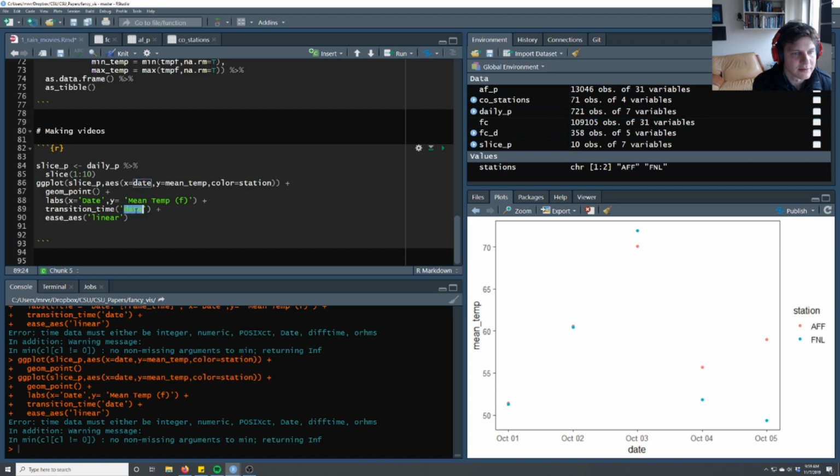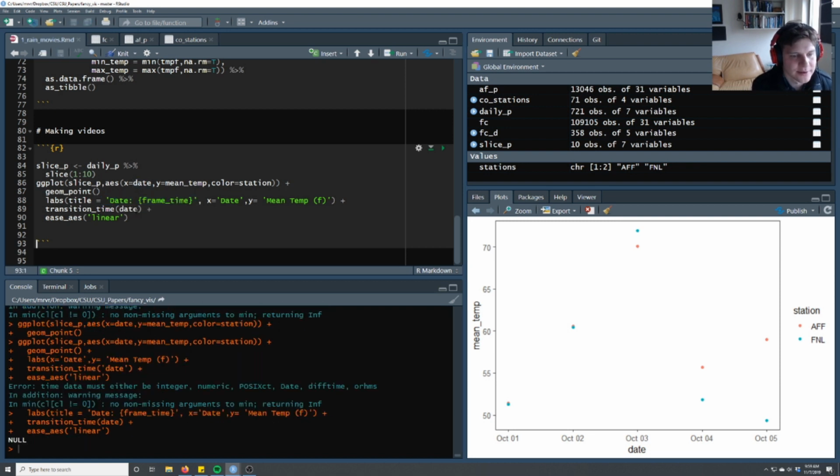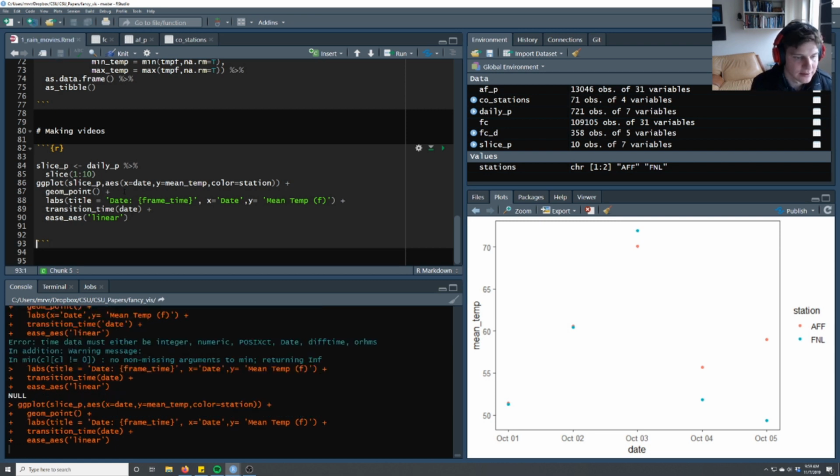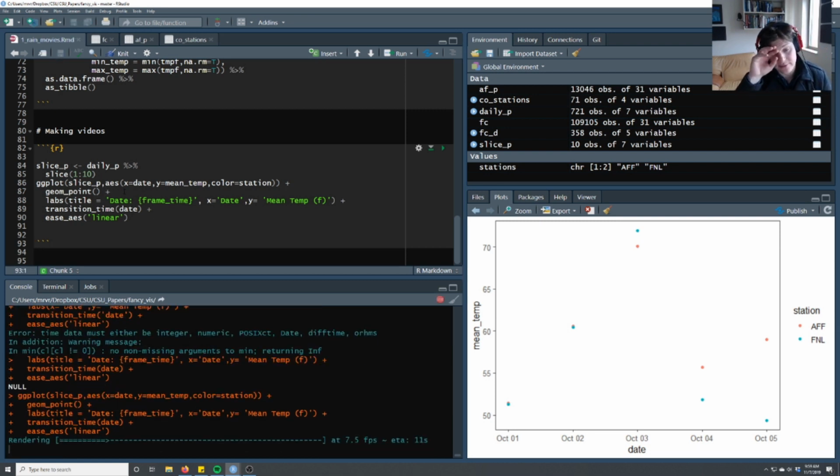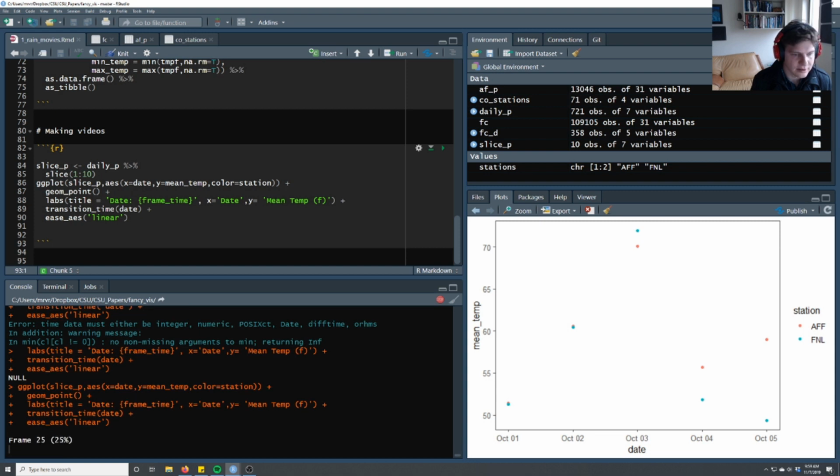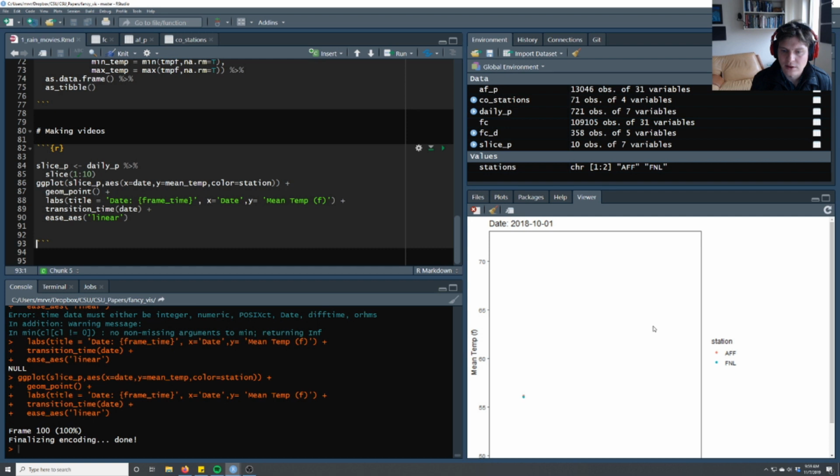Let's put the title back in, see if it works. And this should not have ever been quoted. Oh, forgot that. Okay, so now it is rendering this movie. It'll pop it up, hopefully, on the side. I don't know how you control this sort of name saving. Okay, so now you can see these temperature differences fly along in this little random video.